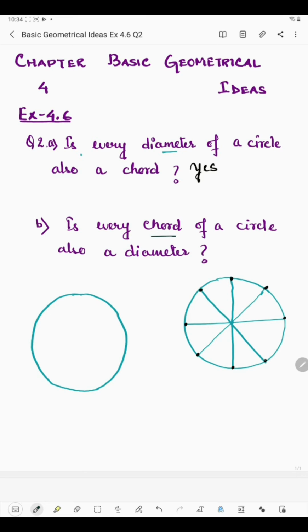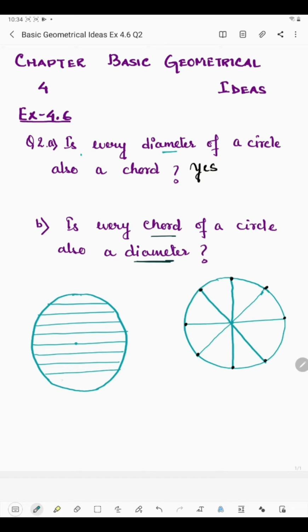Now in the second part we have, is every chord of a circle also a diameter? Now a chord means a line segment whose end points lie on the circle, and a diameter means the line segment which passes through the center. So let us draw the chord now. These all are chords, isn't it? Suppose this is the center. Now the question is, is every chord of a circle also a diameter?